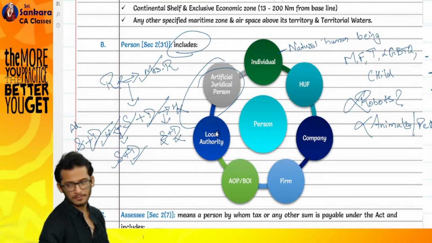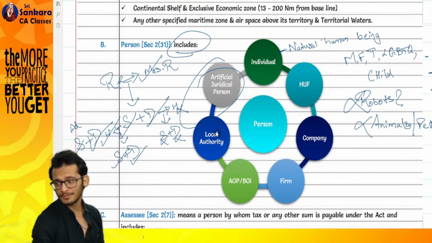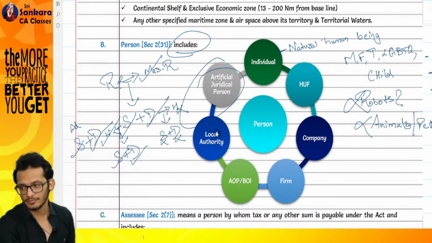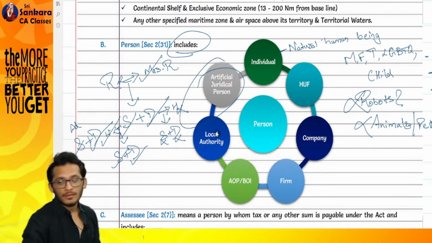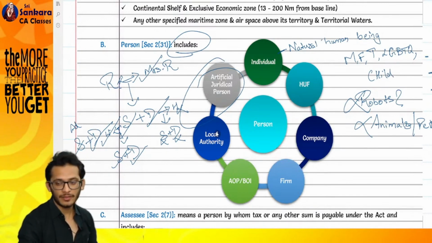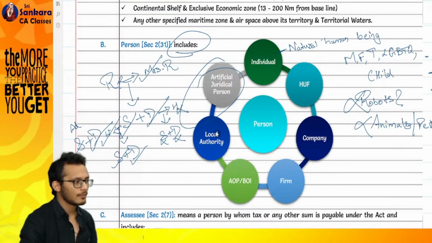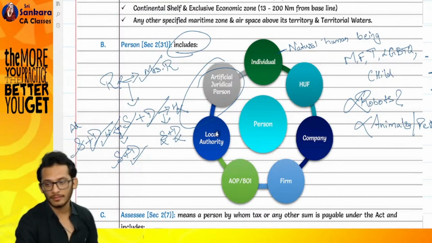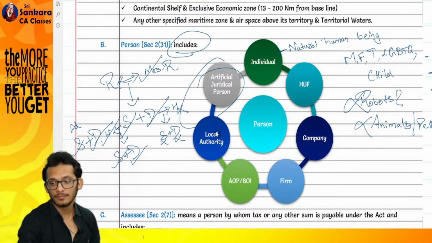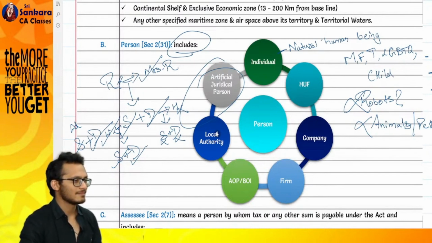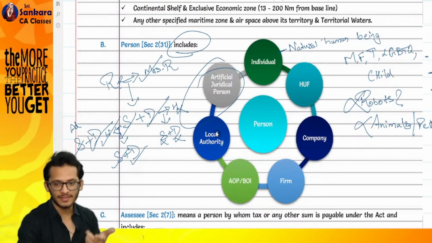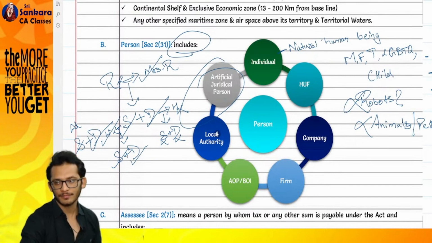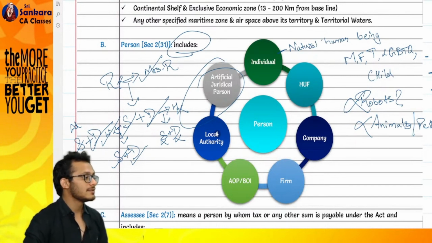Next one. What is a firm? Group. Fine, group. Two or more persons coming together. If you're carrying on a business, then it means tomorrow if you and I open a CA firm, it is not a partnership, because we are not carrying on business, we're carrying on a profession. Yes. What is a partnership?